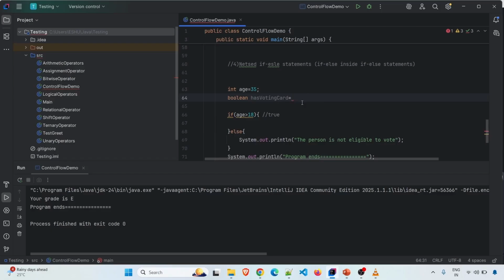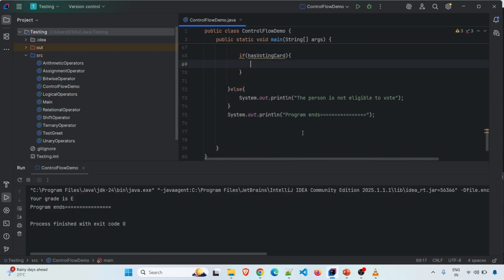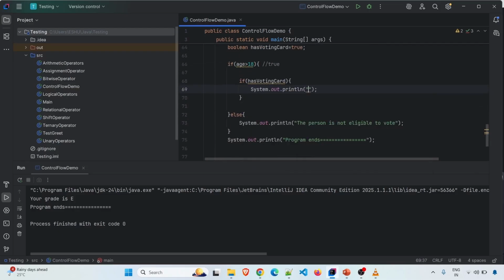For example, I have a valid voting card, so the value will be true. Now inside this if block, I can use one more statement: if hasVotingCard, then print the person is eligible to vote.